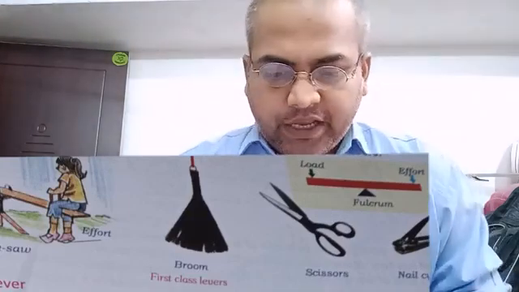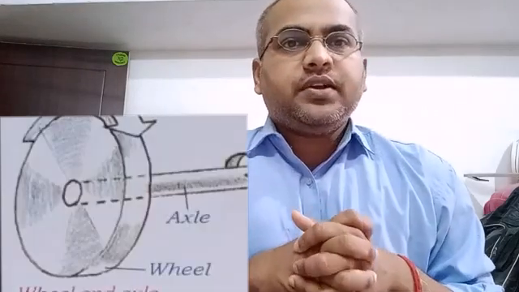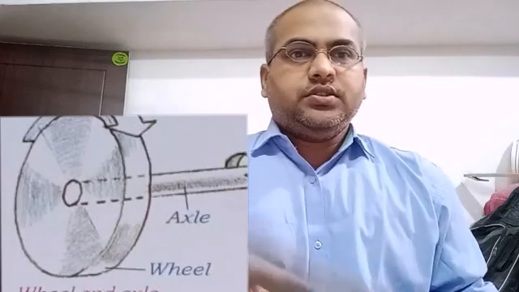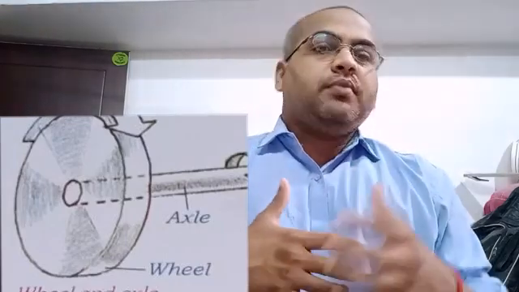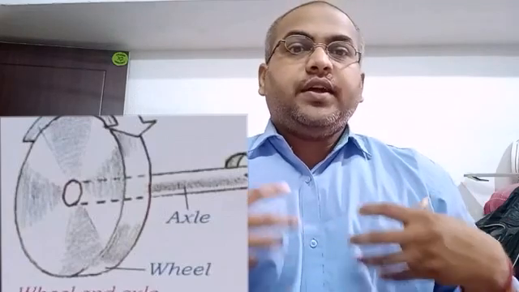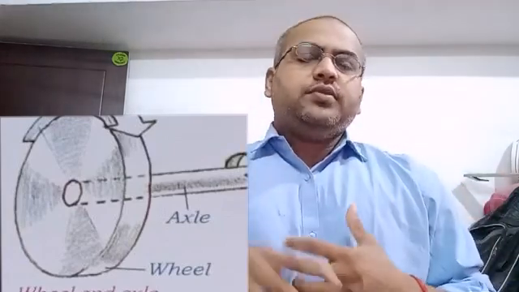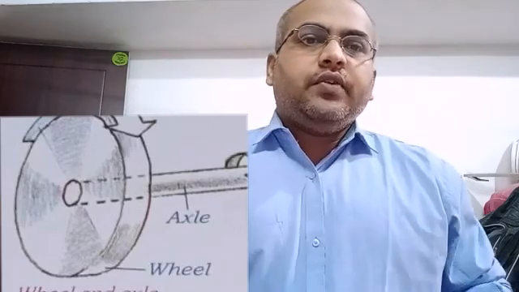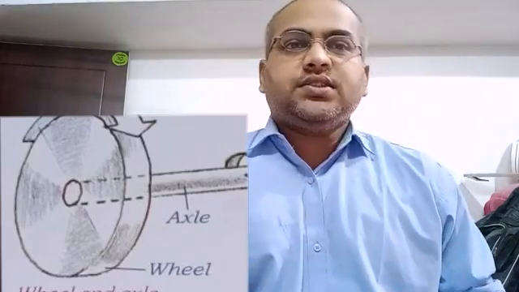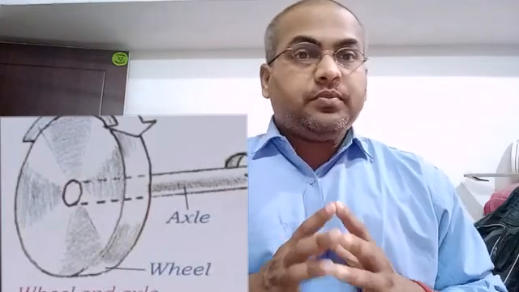Next question number 5. A wheel is a simple machine. Yes, a wheel is a simple machine which was invented by the early man, and by the invention of the wheel their civilization moved a lot forward. You will learn that in history. Here we are just going to study about machines. So a wheel is a simple machine. The answer is true. Yes, a wheel is a simple machine.